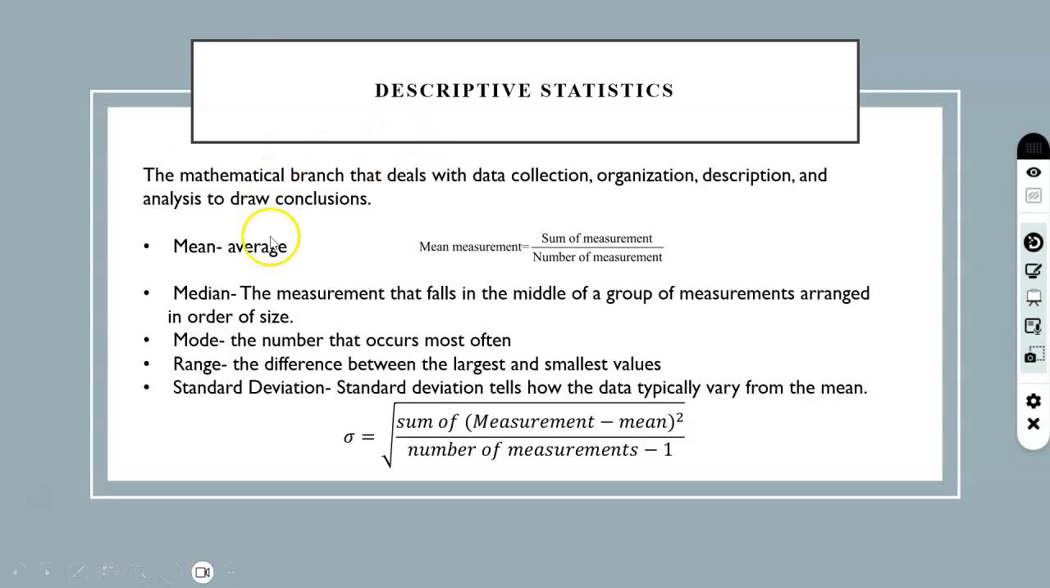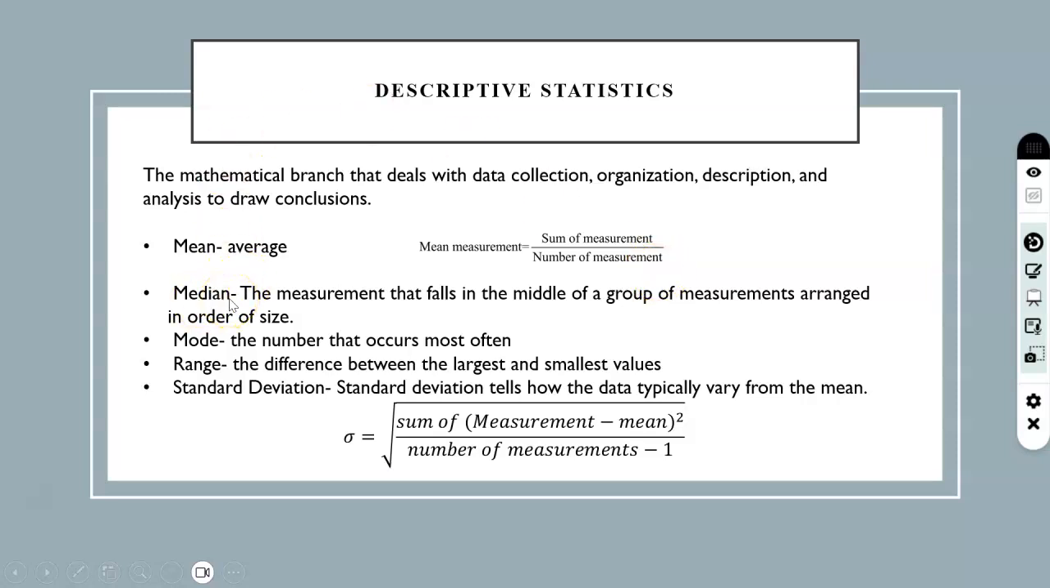Mean is the average, calculating the average. Suppose you need to find the average height of 10 students. What you are going to do is add all the heights of the 10 students and then divide by the number of students, which is 10. So mean measurement is equal to the sum of all the measurements given divided by the number of measurements, whether 10 measurements or 20 measurements are given.